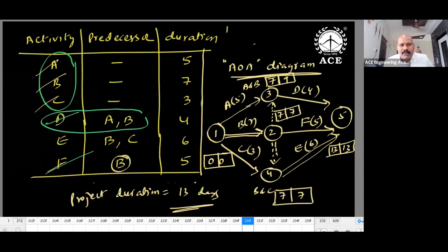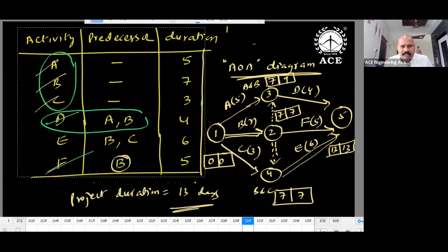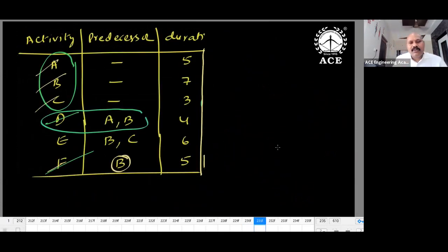Okay, let us have this problem. Only one problem I show. This is one of the typical problems. Yeah, let us have this. When you're drawing the diagram, generally the network diagram is given to us, 99% in ESE general studies. If it is not given, then how to manage? You can use the AON diagram.